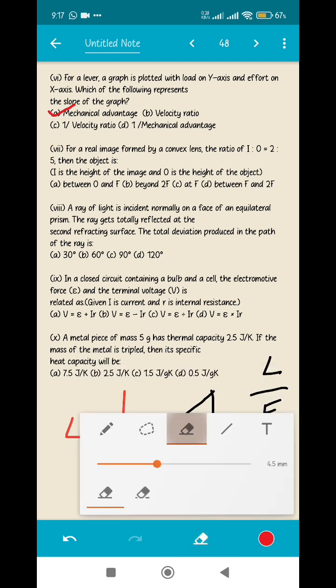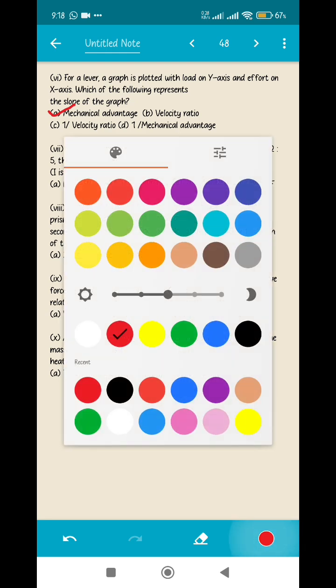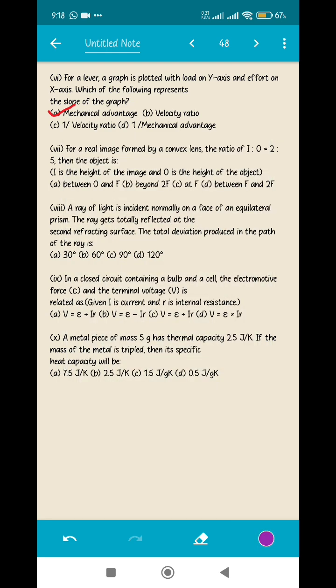Now coming to the next question, number 7. It is from the chapter optics. For a real image formed by a convex lens, the ratio of the image to the object is 2:5. Okay, the size of the image is 2 and the size of the object is 5. That means the image is smaller than the object. Also, it is a real image which has been formed by the convex lens. Now your question is, where is the object placed? Since the object is larger than the image, that means the image formed is a diminished image.